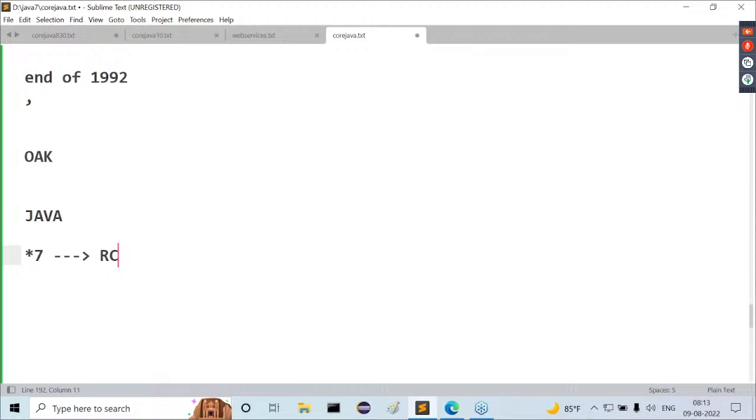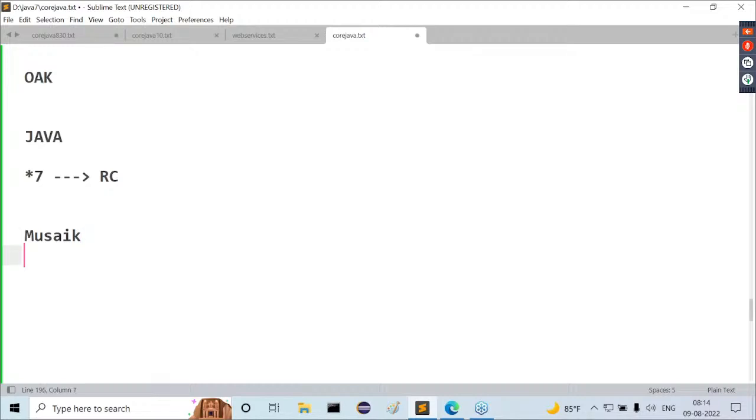In the middle of 1994, there was a very good boom for browsers. Only one browser was available that was very famous outside. The name of that browser is Mosaic. Only one browser existed that was very famous: the Mosaic browser.